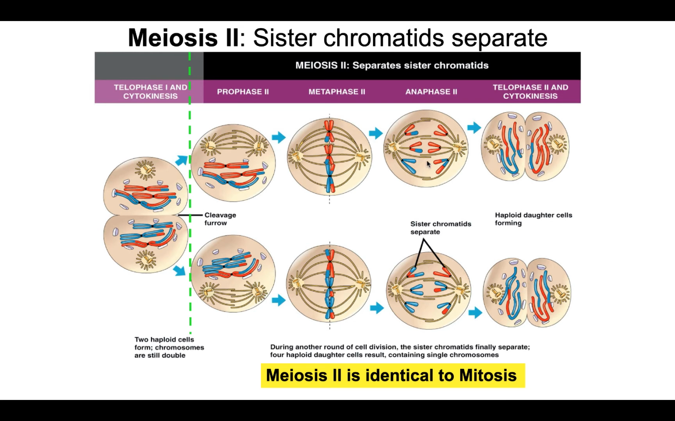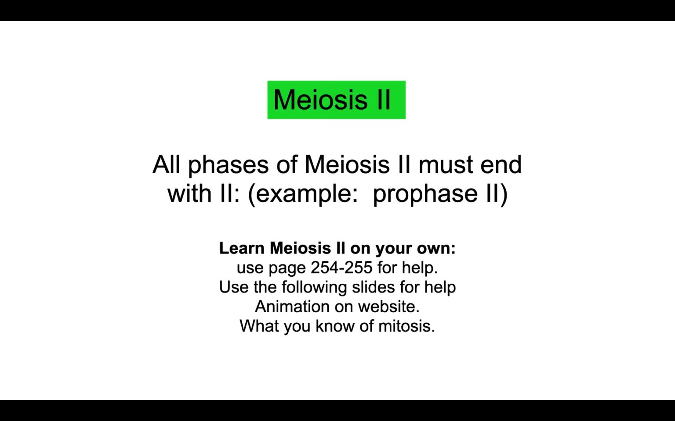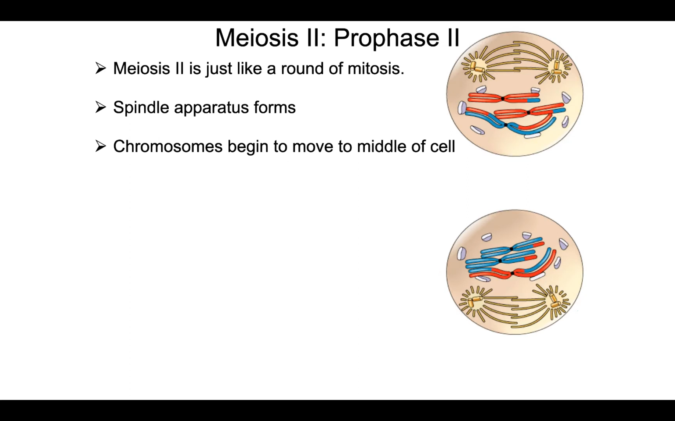And then we have anaphase II. We don't have homologous chromosomes separating anymore. We have sister chromatids separating. And then we have telophase and cytokinesis, separating into two cells. Notice meiosis II is 100% identical to mitosis. We have a separation of sister chromatids. So for meiosis II, there's really not a lot of detail to talk about because, like I said, if you understand mitosis, you understand what's happening in meiosis II.